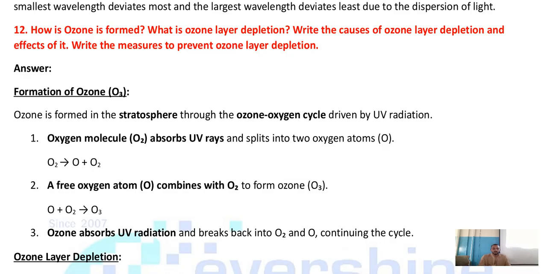Now, sometimes they may ask you how ozone is formed. Sometimes they may ask you what is ozone layer depletion, causes for ozone layer depletion. Ozone layer depletion happened. Then what are the effects of it? How is it going to harm our atmosphere? In which all ways it is destroying our atmosphere. Understood? And how do you prevent it?